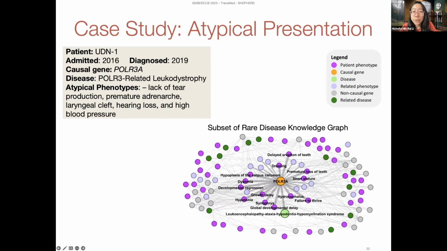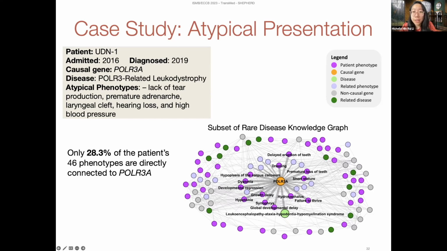Here is a subset of the rare disease knowledge graph that contains all the nodes in the shortest path between the patient's phenotypes, diseases, and causal genes. The orange node is the causal gene, and the green node is the patient's disease. All of the dark magenta nodes are phenotypes that are found in the patient. The challenge for diagnosing this patient is the patient's phenotypic heterogeneity. While some of the patient's phenotypes in magenta are connected to the causal gene in the knowledge graph, there are many phenotypes that are several hops away.